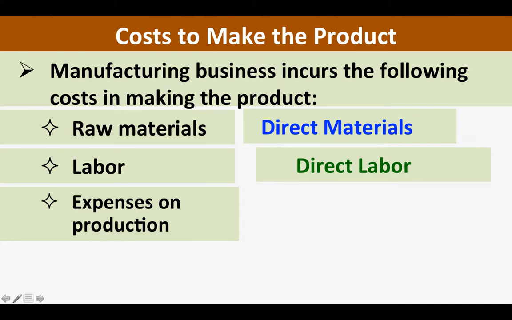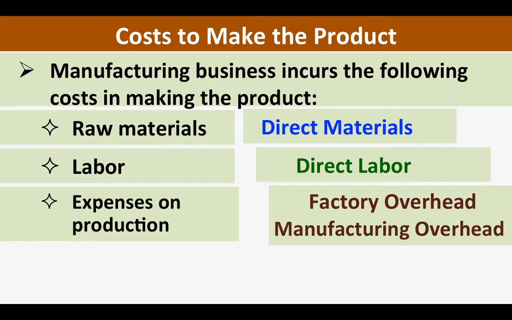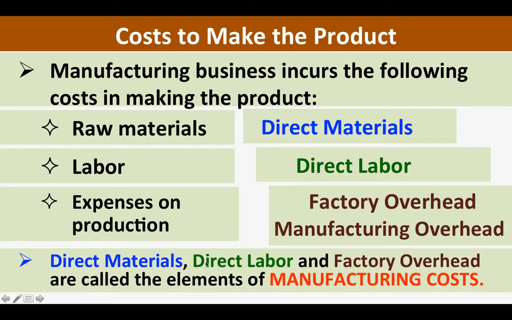Dahil we are going to do the manufacturing, we will incur expenses in the production. And in accounting, the terminology that we are going to use is factory overhead. Factory overhead can also be called manufacturing overhead. Synonymous sila. Okay, class? You can call it factory overhead or you can call it manufacturing overhead. Okay. Direct materials, direct labor, and factory overhead are called the elements of manufacturing cost. Okay? Yun nagme-make up ng manufacturing cost.